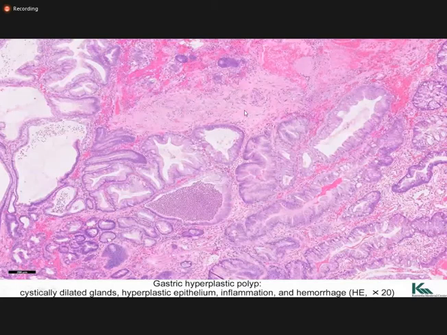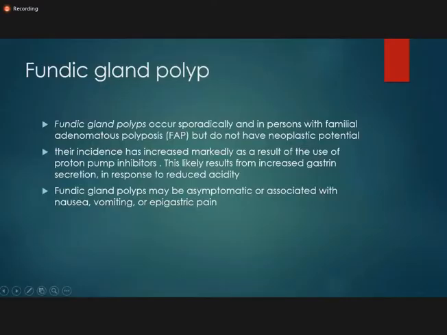Edema shows how you can appreciate the edema, that the cells are apart from each other. So there is edema, there are inflammatory cells, and there is hemorrhage, and there are blood vessels in it. Okay. So now I'm coming to the next type of the gastric polyp, that is the fundic gland polyp.